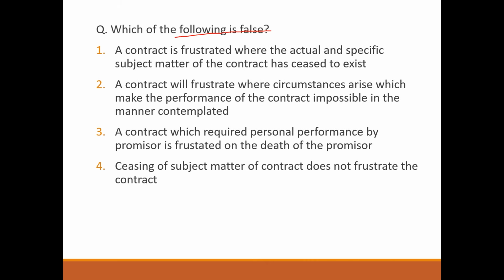Next question. Which of the following is false? A contract is frustrated where the actual and specific subject matter of the contract has ceased to exist. Correct. A contract will frustrate where circumstances arise which make the performance of the contract impossible in a manner contemplated. Correct. A contract which required personal performance by a promisor is frustrated on the death of the promisor. Correct. Seizing of subject matter of contract does not frustrate the contract. Wrong. So answer will be option number 4. It does frustrate the contract. Section 6 of Indian Contract Act.